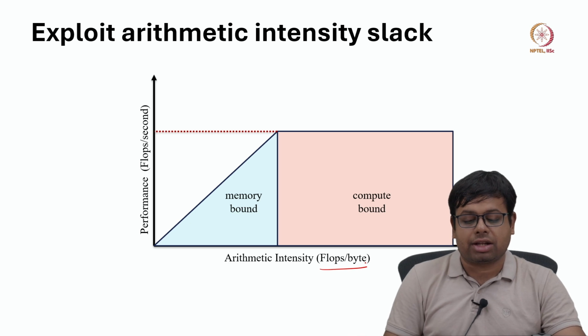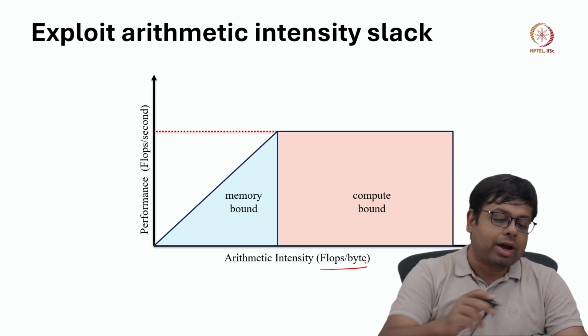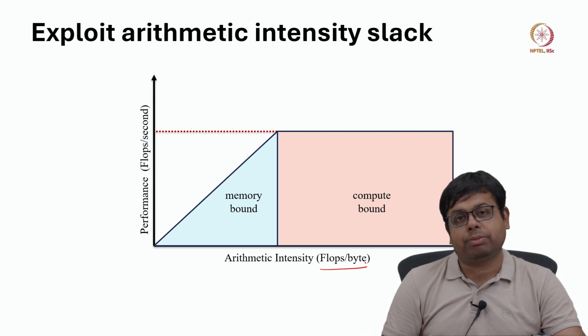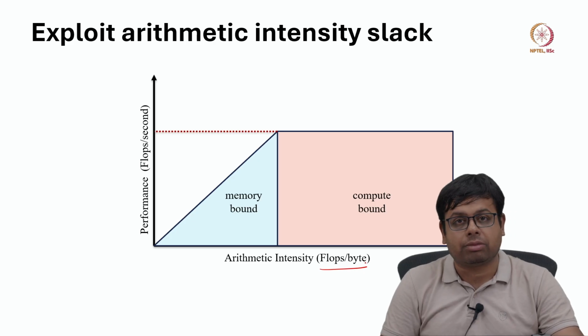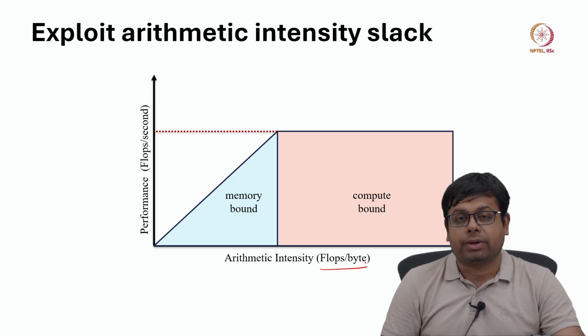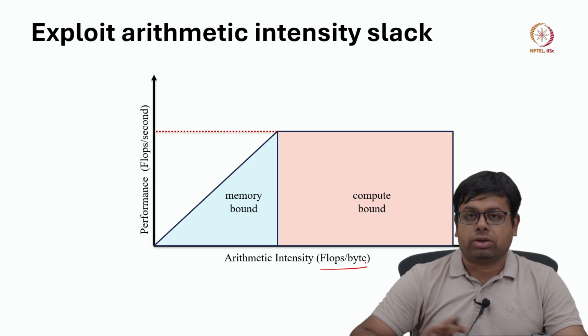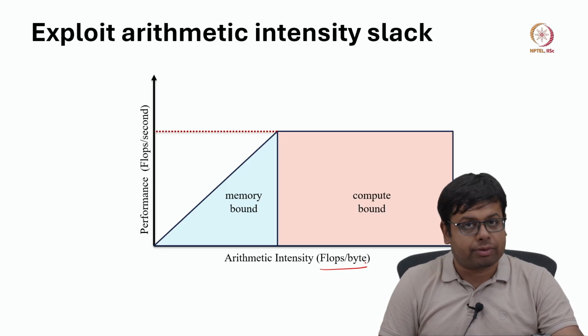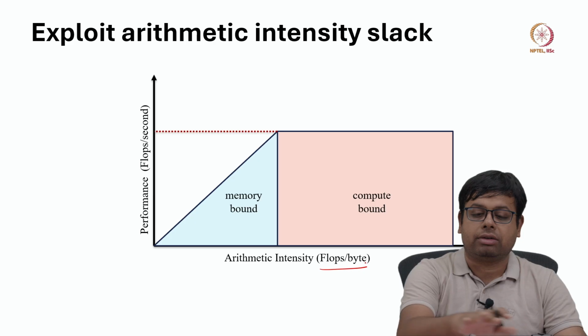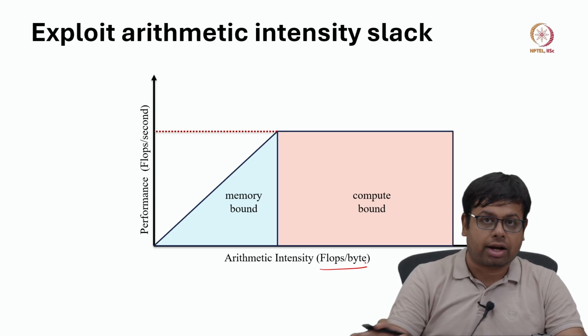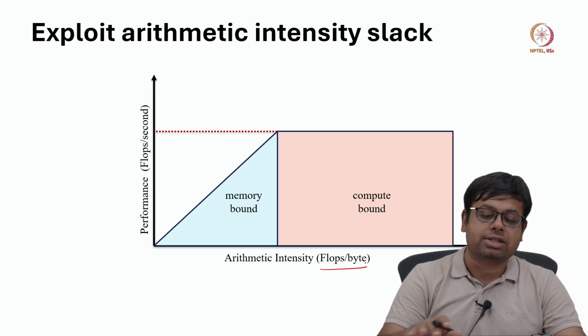So, that is arithmetic intensity, flops per byte, and the y axis here is flops per second, meaning how fast we are performing the computation. Okay. Now, for any processor, this is called the roofline analysis curve. This roofline analysis curve looks like this.